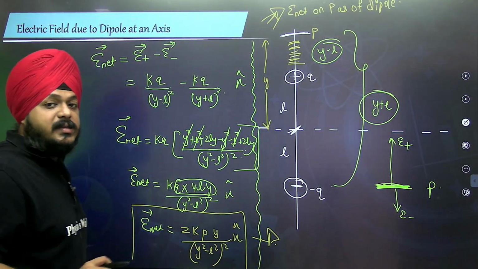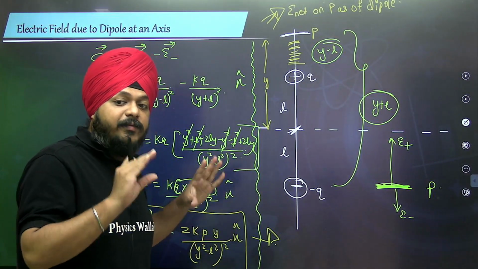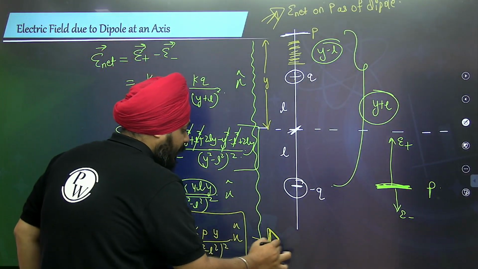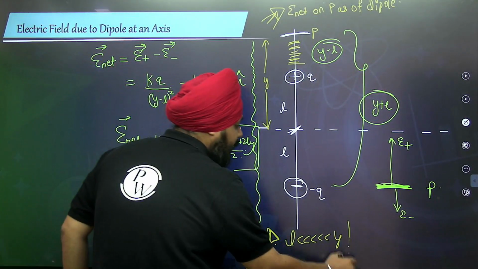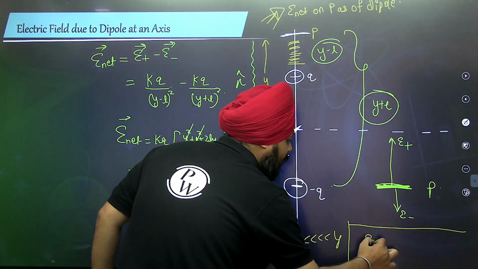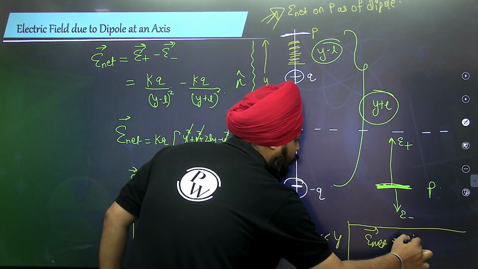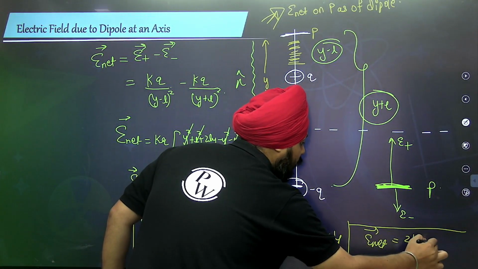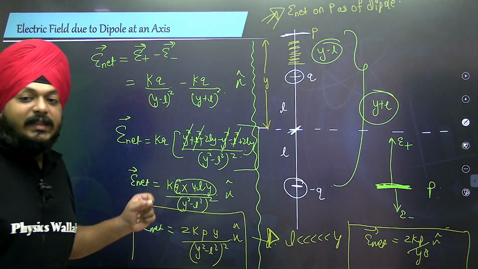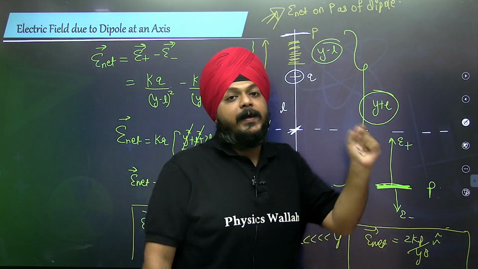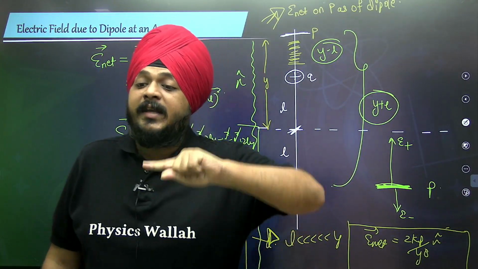But if L is less than Y, then the net electric field is given by the equation 2kp divided by Y cube into unit vector n. Okay, so this is the equation of the electric field because of the dipole on the axial point.